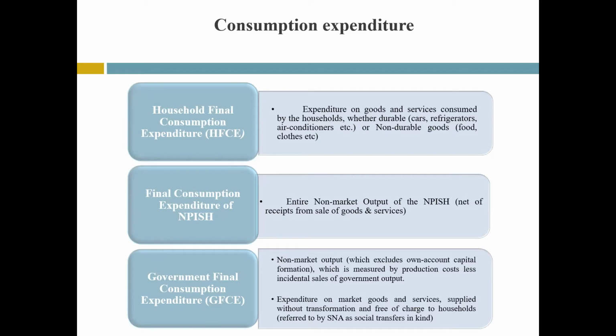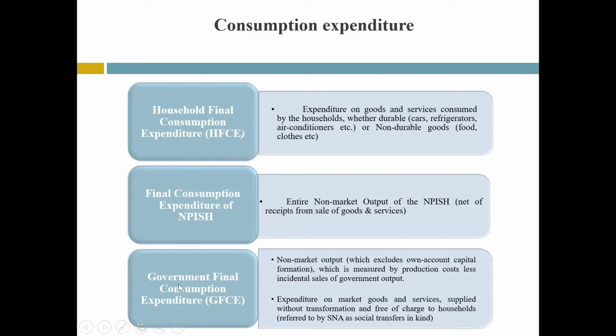Expenditure incurred by the non-profit institutions serving households on goods and services which they provide to the households as social transfer in kind is the expenditure of non-profit institutions serving households. The private final consumption expenditure is the sum of consumption expenditure of both the households and non-profit institutions serving households.